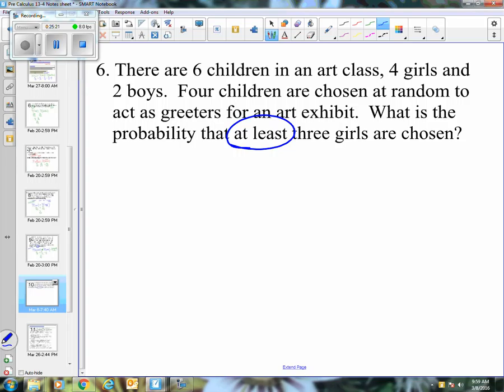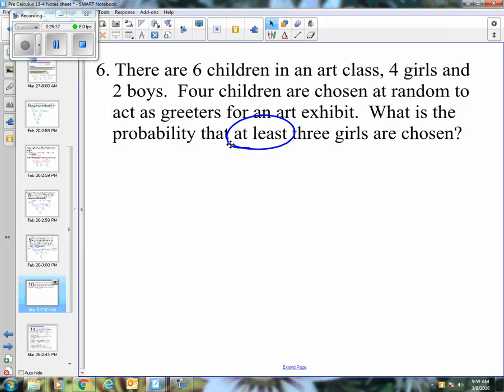So you have this class, there's 6 kids. And again, I'm using small class size numbers because it's easier for you to do the calculations. In an art class, there's 4 girls and 2 boys. 4 of the children are chosen at random to act as greeters for an art exhibit. So that means they just get to stand by the door, whatever, greet people as they come in.